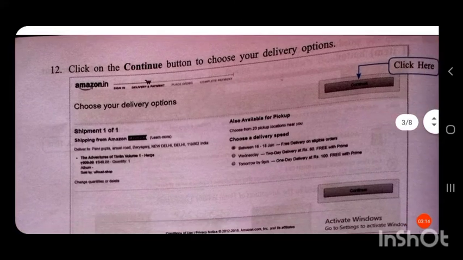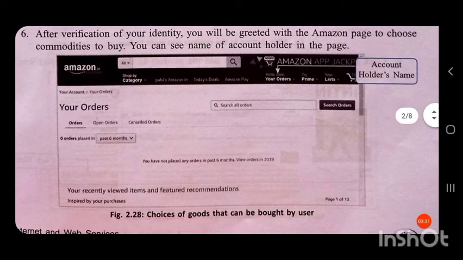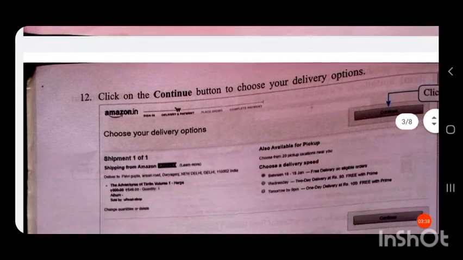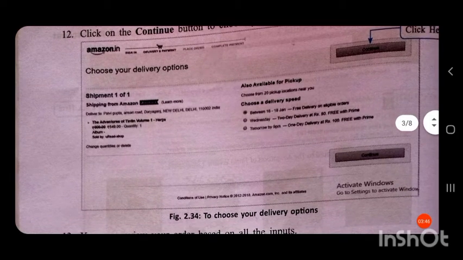Then click on the continue button to choose your delivery options. That is how you have to choose delivery.